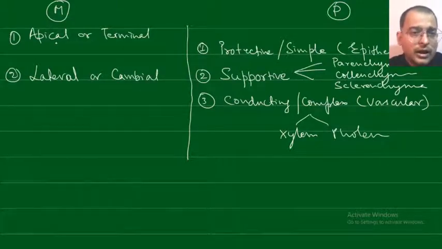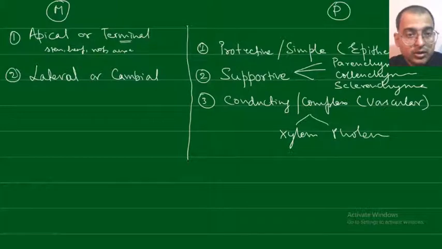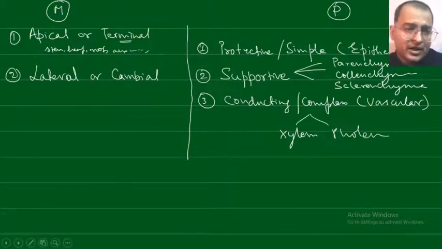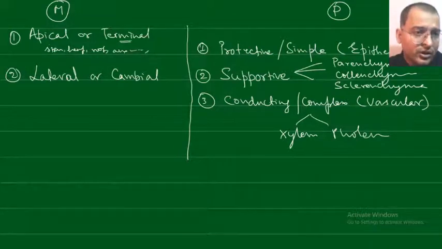Okay, apical or terminal, what does it mean? That means they are at the terminal or tips of what? Stem, leaf, root, auxiliary buds. So these are different tips of the plant, tips of the stem. All these places are where they are actively and constantly dividing.